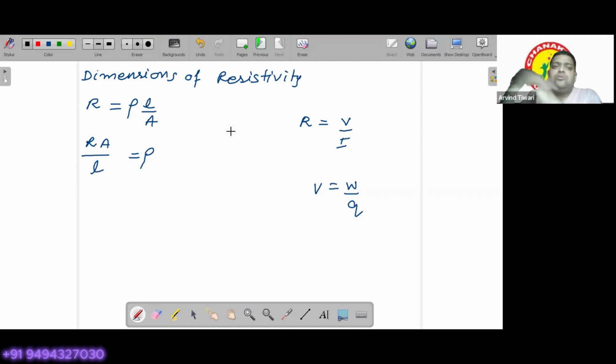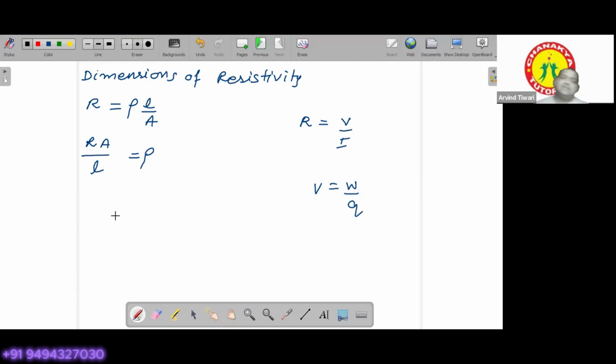Now I think all of you know how to find out the dimensions. Okay. Now there are very important uses of dimensions. First of all, dimensions can be used to verify a formula. They can be used to check whether a given formula is correct or not. If sometimes you have a formula and you want to check whether it is correct or not, we use dimensions over there.